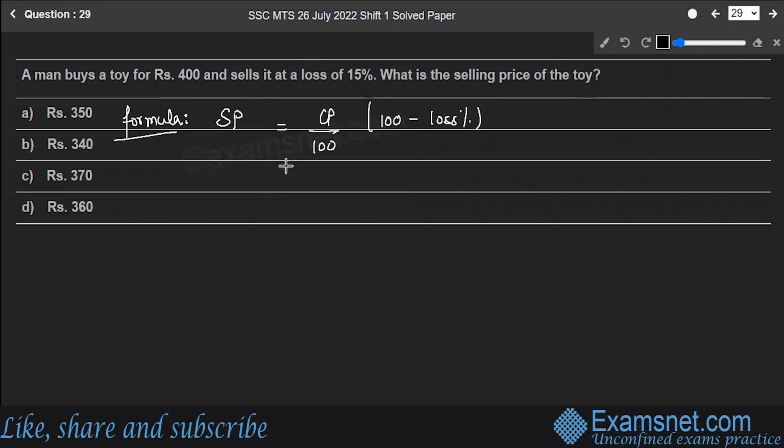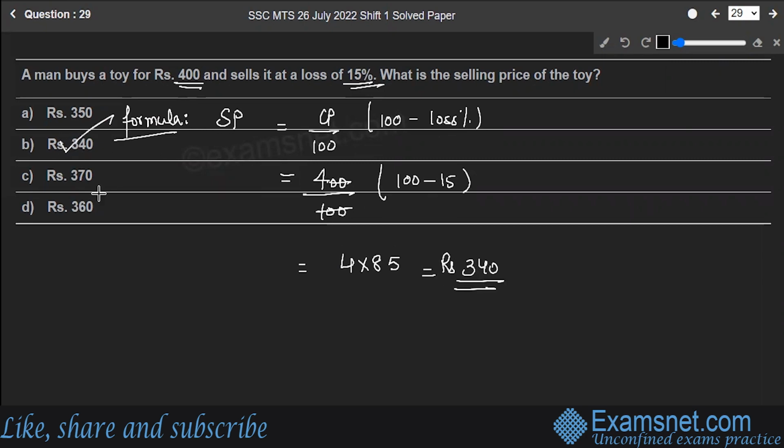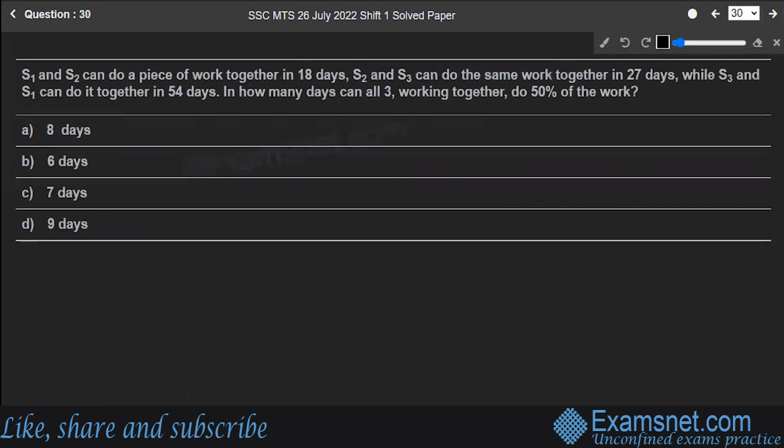Correct. So the selling price of the article, he buys it for 400. That means the cost price is 400 upon 100. The loss is 15%, so 100 minus 15. This and this will cancel and you will have 4 into 85. Right. Which is equal to 340 rupees. So this is option B, which is the correct answer for our question. This is the selling price of the toy. Hope you're clear with this. Let's move to the next question, number 30.